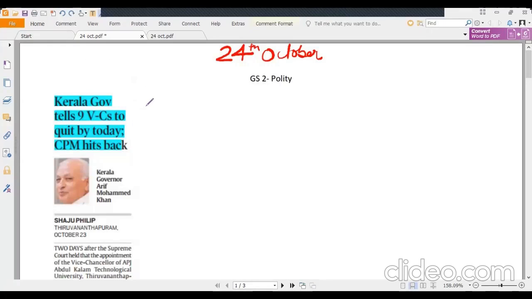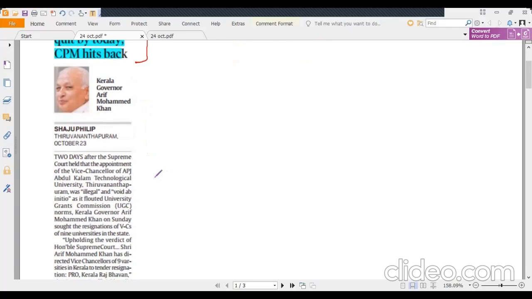The first news item is: Kerala governor tells 9 vice chancellors to quit by today, CPM hits back. The Supreme Court has given its verdict declaring the appointment of a vice chancellor of a university illegal and void ab initio, which means the appointment was declared void since its inception.